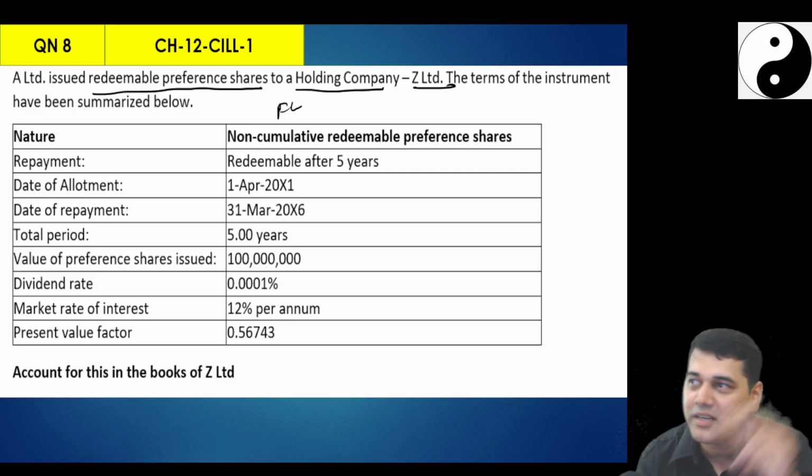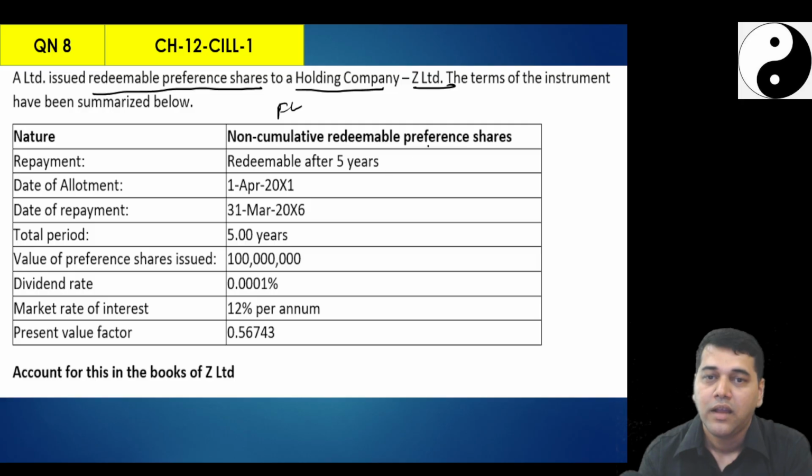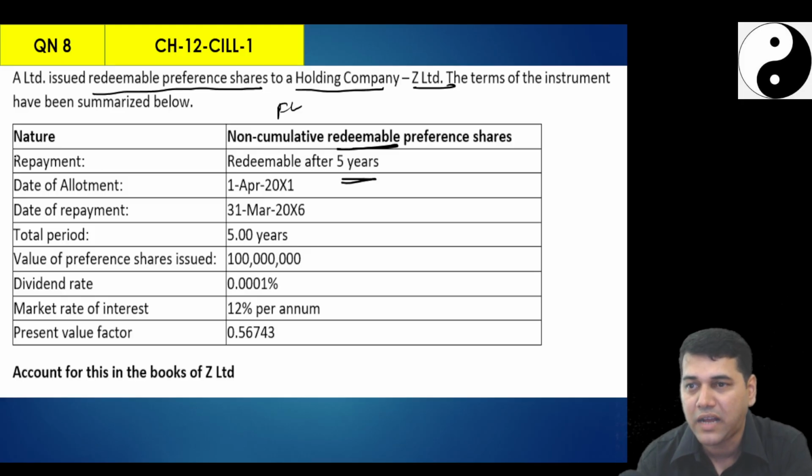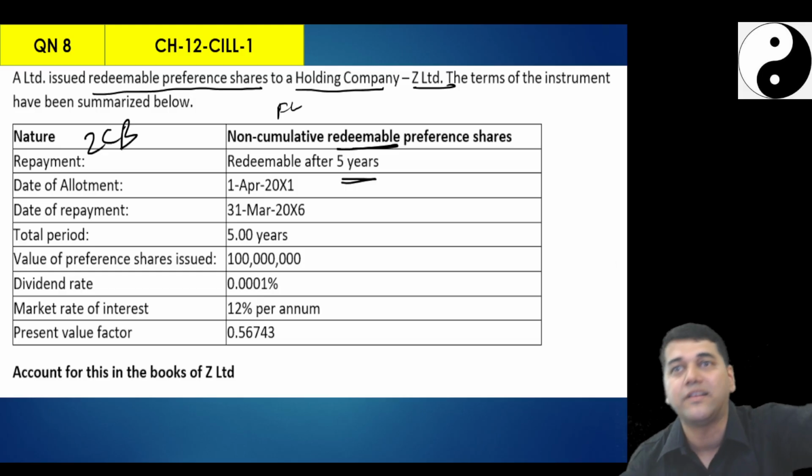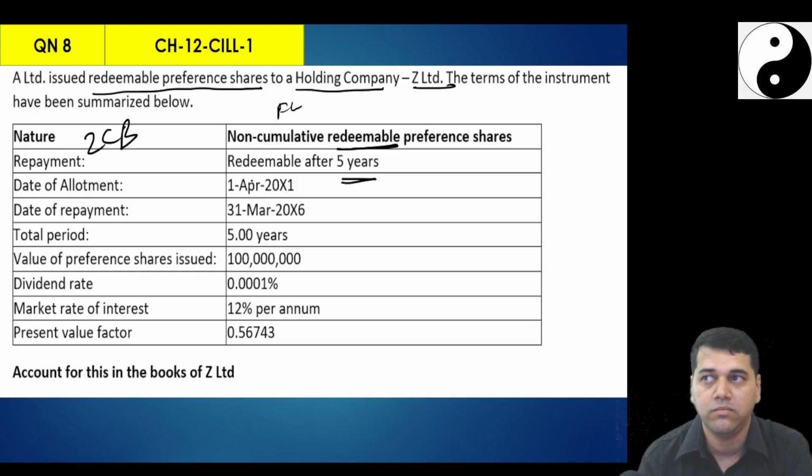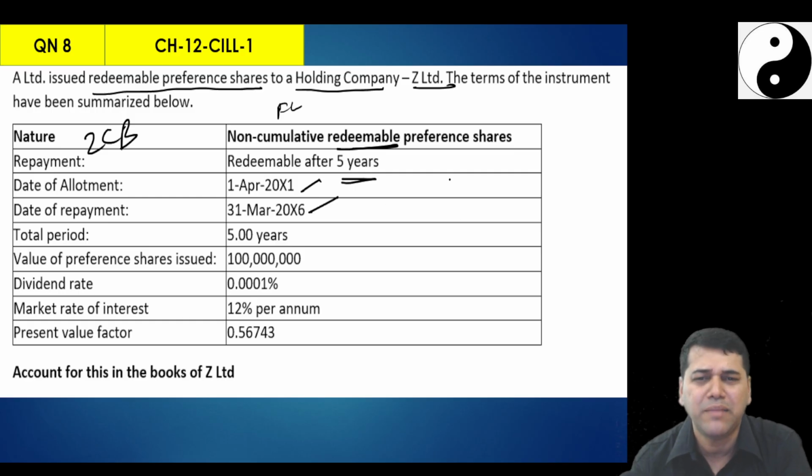No, that's why it's a related party transaction. But it's redeemable, you have to pay. When do you have to pay? After 5 years. That means it acts more like a ZCB now. No intermediate payments, only one single payment at the end, like a security deposit. When you take a loan today, it is the same as a ZCB.